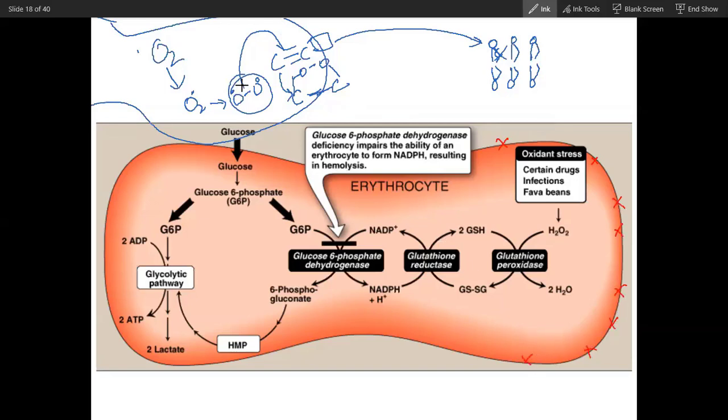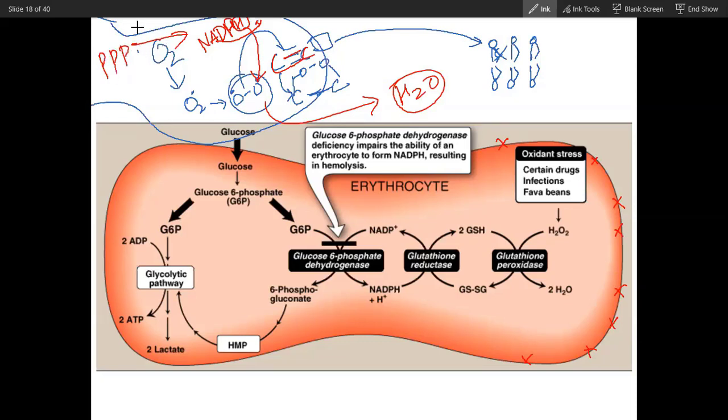Normally this free radical does not get a chance to attack this double bond, because in between, NADPH comes. I'm writing NADH directly, and I will make you understand why and how it comes. It indirectly comes here, and this hydrogen will bind with the free radical and convert it into H2O. That is why NADPH will protect our membrane. And NADPH is derived from the pentose phosphate pathway.